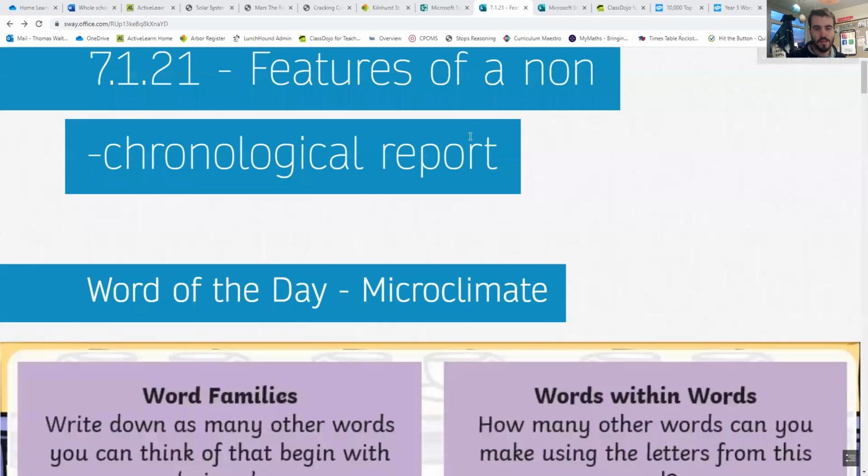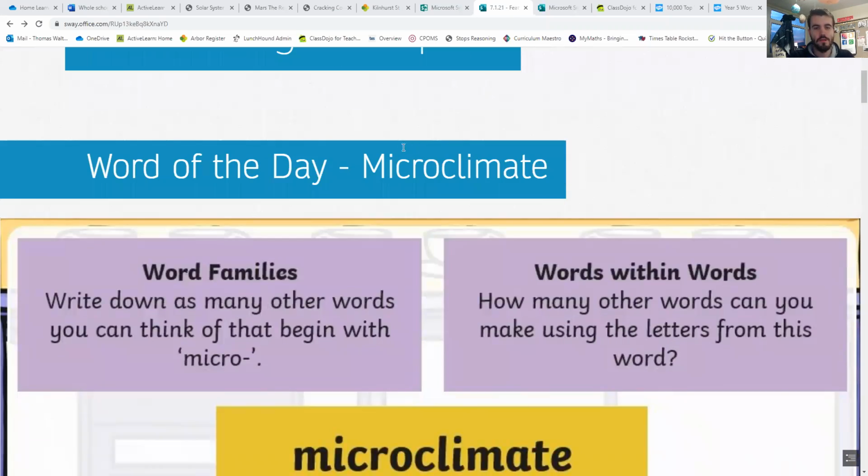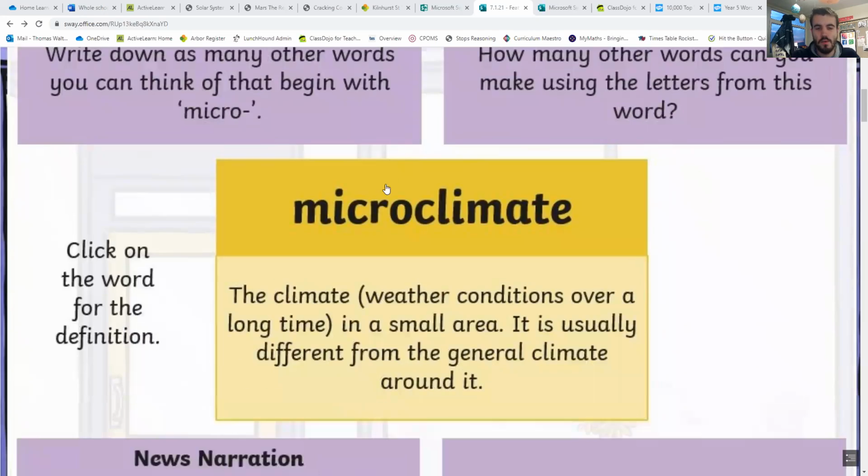So first thing we're going to have a look at today, guys, is our word of the day. Our word of the day today is microclimate. And you can see here what it means. The definition is the climate or the weather conditions over a long time in a small area. It's usually different from the general climate around it.